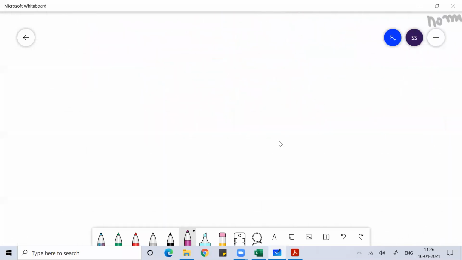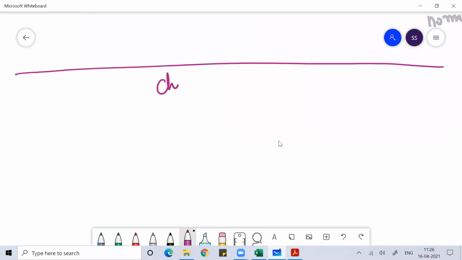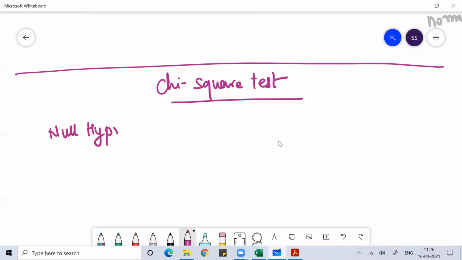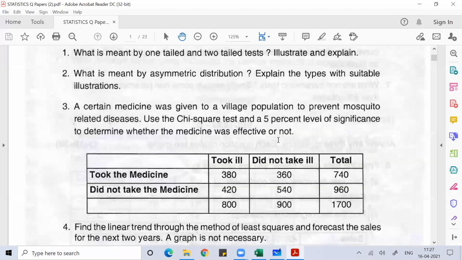Whenever we are working on chi-square test, the first thing we'll write is the null hypothesis. What will I write in the null hypothesis? The government is giving medicine to the village population to prevent themselves from the mosquito-related disease. So you need to do chi-square test at 5% level of significance to determine whether the medicine was effective or not.